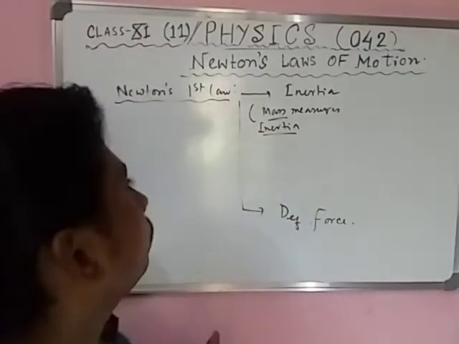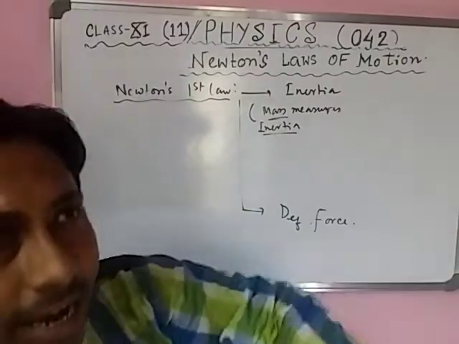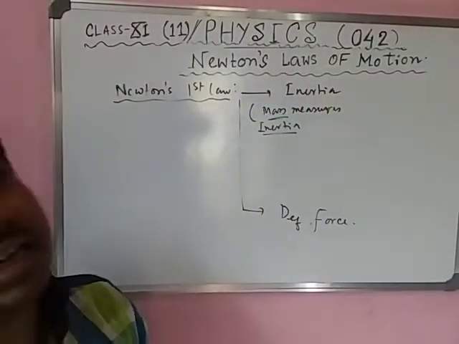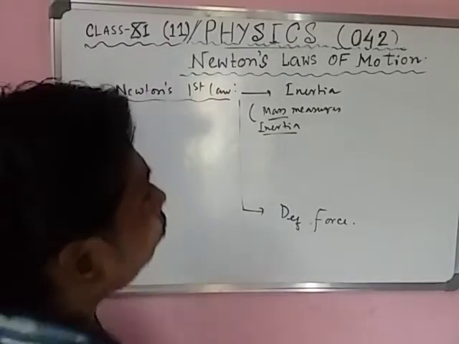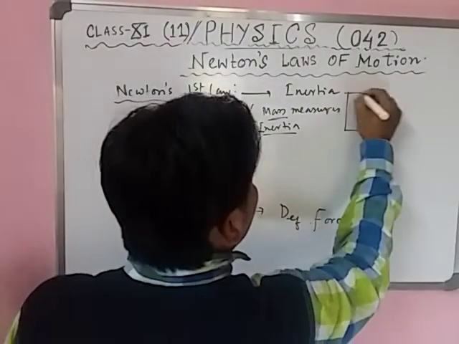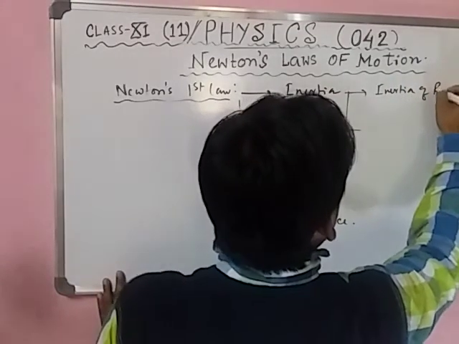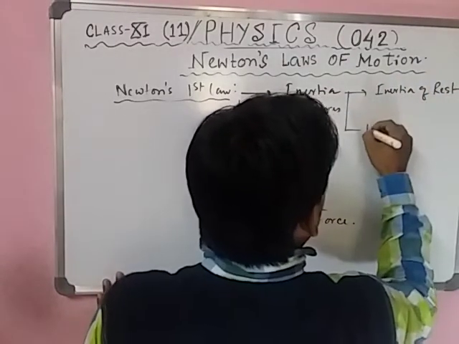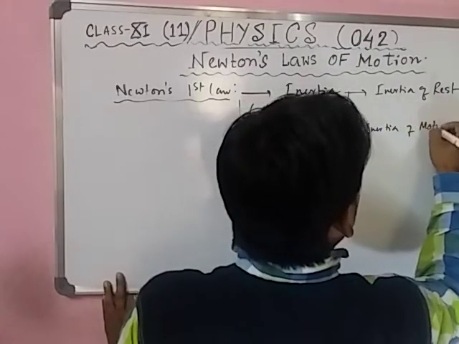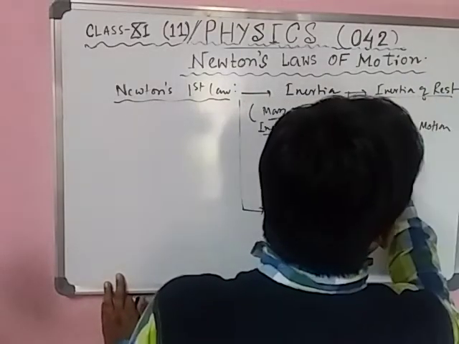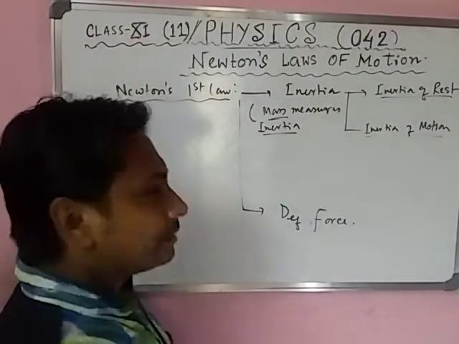So inertia means the inability to change its state. Actually mass measures the inertia. More mass, more inertia. Inertia is of two types: inertia of rest and inertia of motion, which you know we have already done in your 9th class.